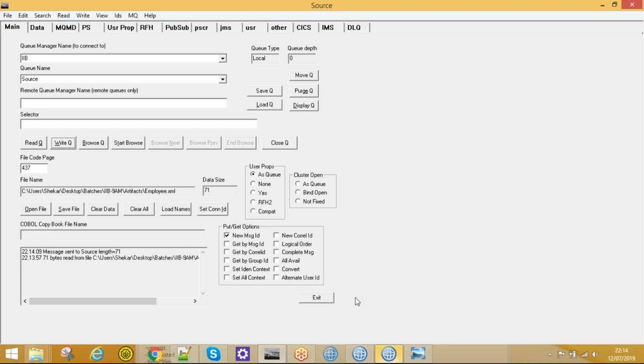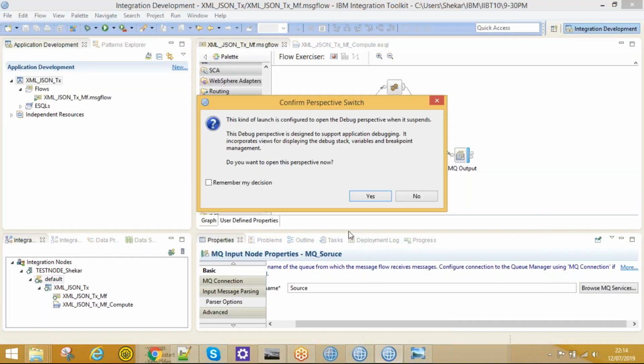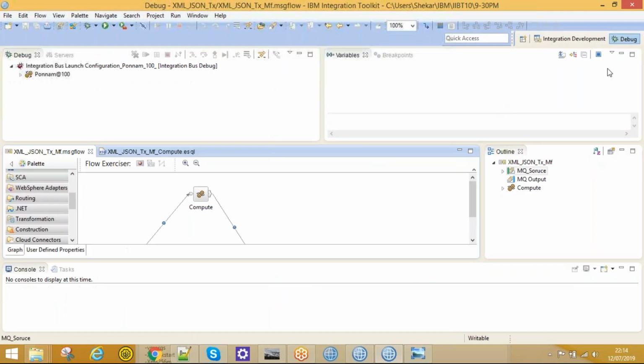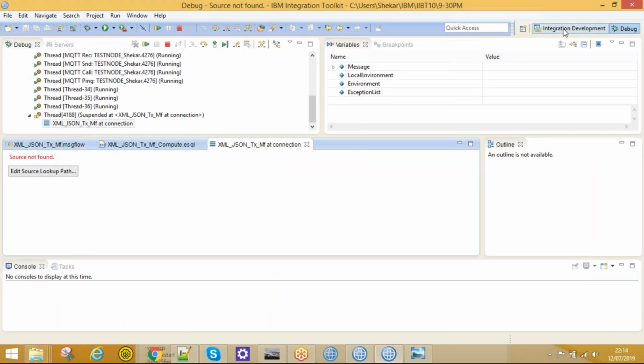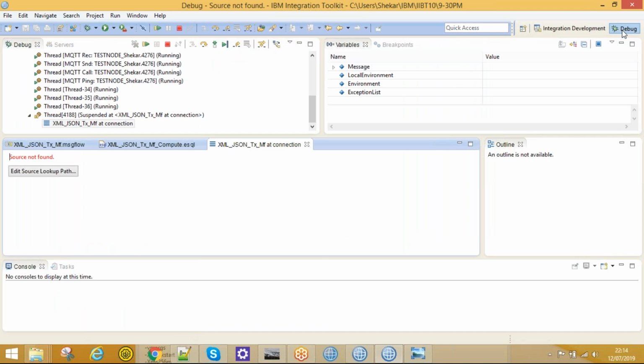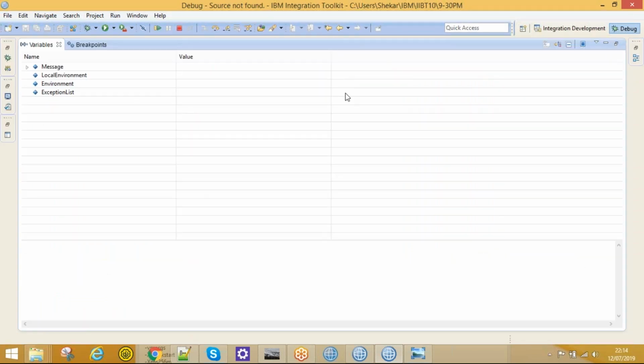Whenever you click on write queue, now I have posted the XML message in the source queue, and if you look at here, this is highlighted. IAB, that flow is triggered. You click on it, and it will take you to the debug perspective. So far we were in the integration development perspective, where we create all the applications. Once you are debugging your message flow, the debug perspective will be opened. This is the debug perspective. And observe now, if you look at the variable section, observe our message under XMLNSC, under employee.